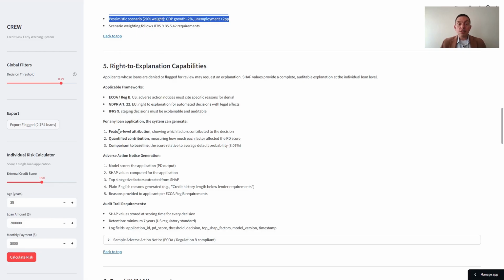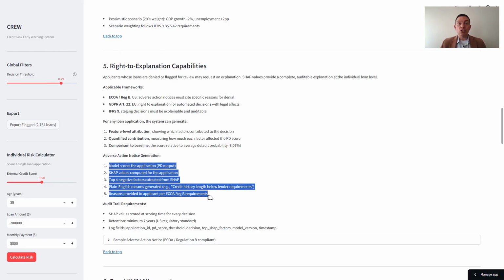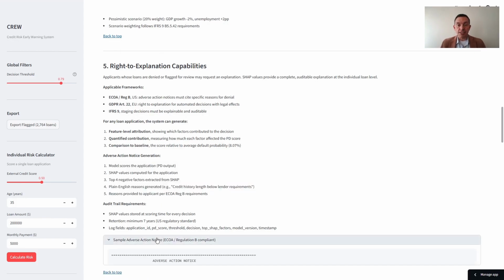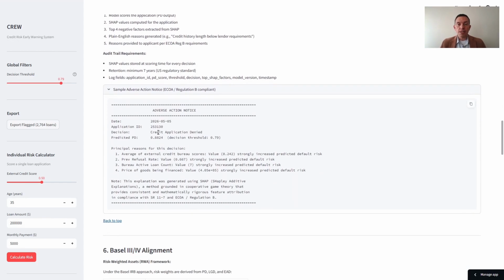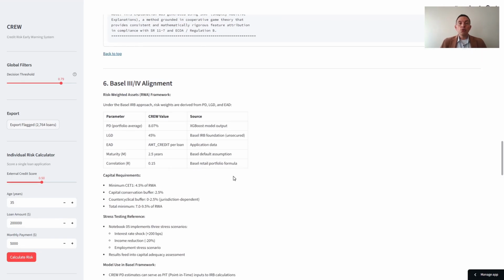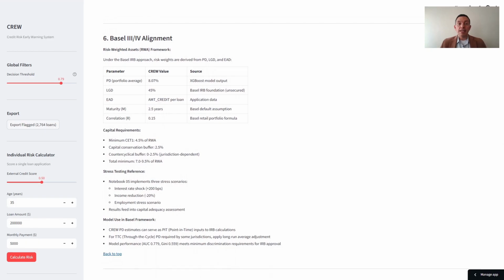This is the process to generate an adverse action notice. And this is a concrete example for this application ID, 4 SHAP-derived reasons in plain English, retained for 7 years per U.S. regulatory standard. Under Basel IRB, CRU's PD estimates feed directly into risk-weighted asset calculations. The stress scenarios in Notebook 5 connect model output to capital adequacy assessment.